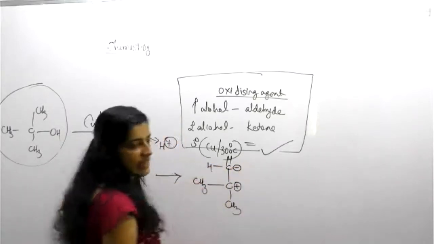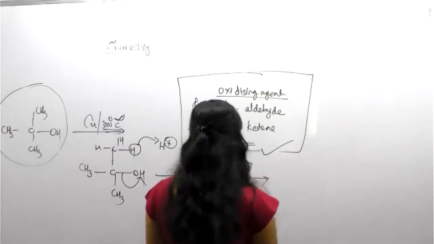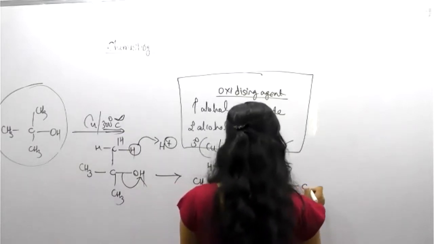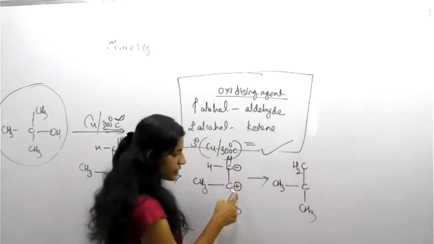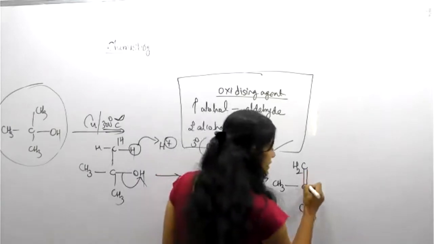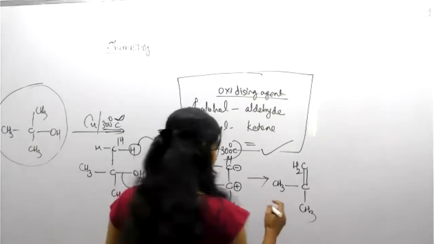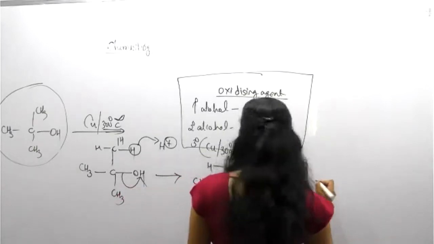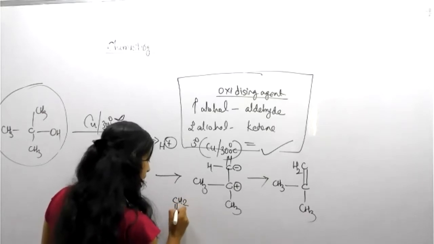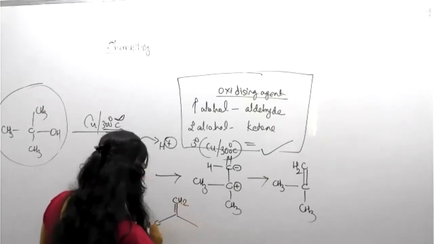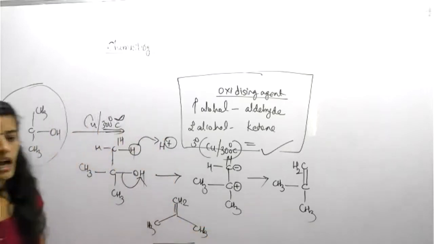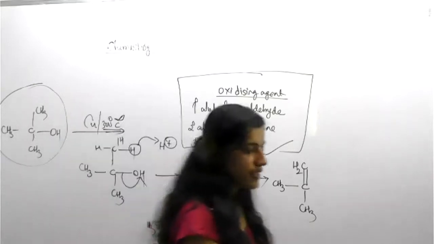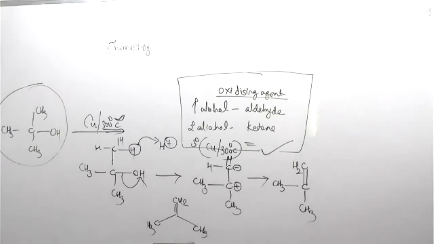So a negative charge is still there. Okay, so after the second step, what happened? CH3, CH2, here CH3. This negative and positive will create a bond. So here is a double bond. This is your answer. Generally, we can represent it as CH2 double bond CH CH3. This is your answer. It is the same thing. Understood, students? Clear? That's why alkene will form. Dhruv, you are right. So alkene will form. Clear?